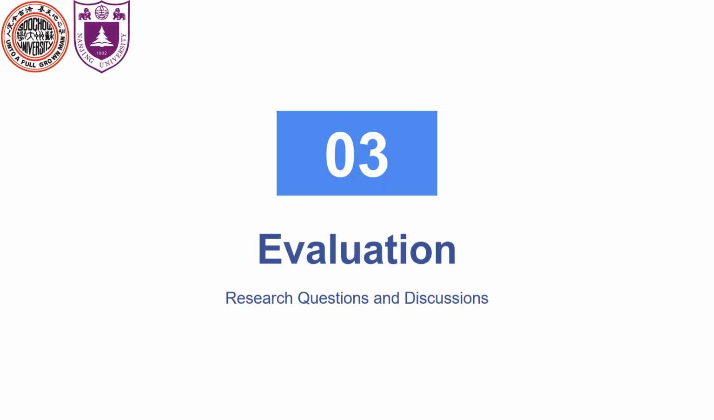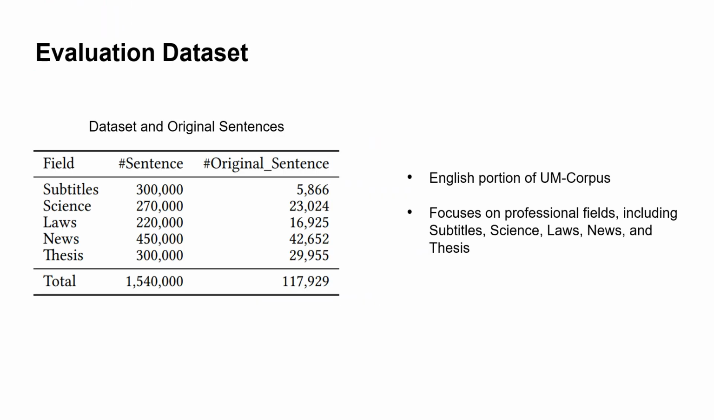As we move forward, we will delve into the evaluation phase, focusing on our research questions and discussions regarding the findings and implications of our work. For our evaluation, we use the English portion of the CROPS. This dataset encompasses various professional fields, including subtitles, science, laws, news, and academic. By selecting these domains, we ensure that our findings are relevant and applicable to specialized contexts.